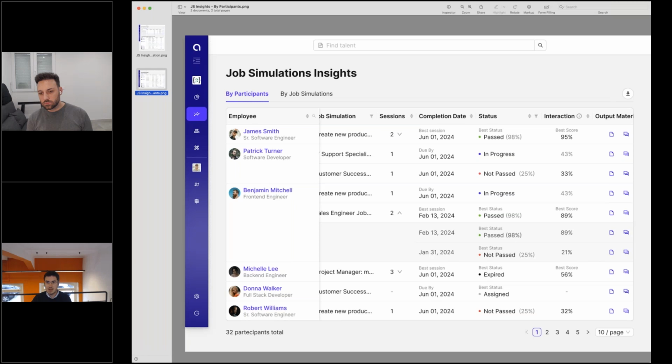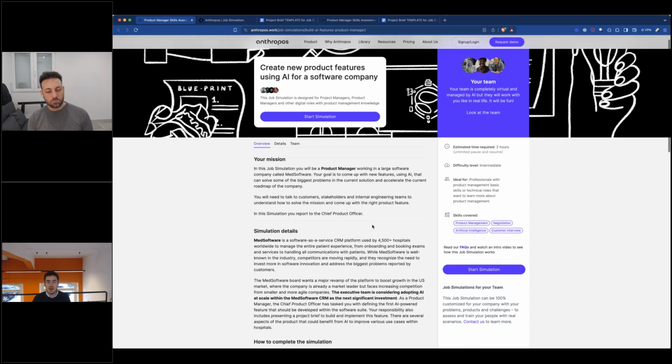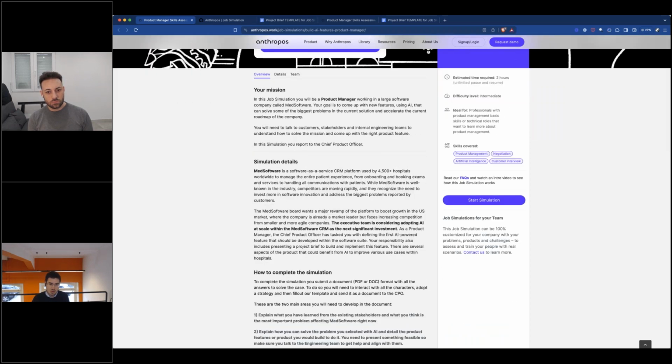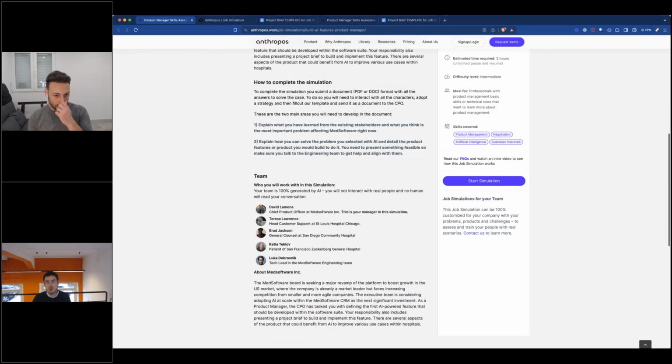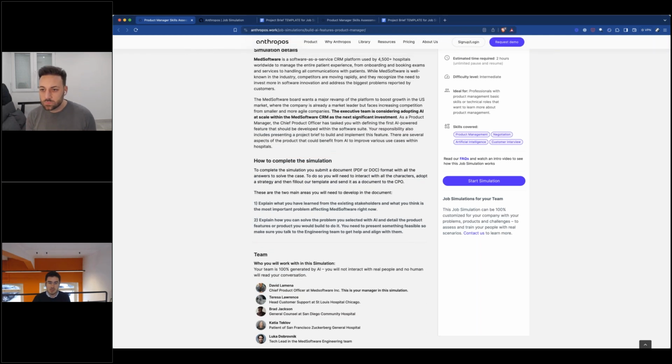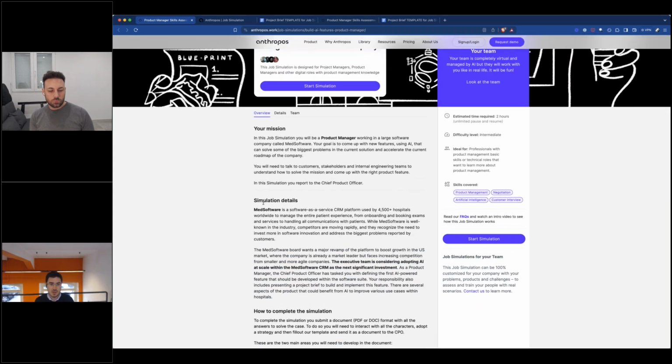Let me go back to the screen with the job simulation. It's pretty simple. You can actually start with a template. The template could be a job simulation we published, a public one, and you can easily modify everything. You can modify slightly the story. You can, for example, change the name of the company to your company. You could change the team. You could change, of course, anything that is related to the task that needs to be completed. So I would say that you can basically build whatever comes to mind when it comes down to the modification.